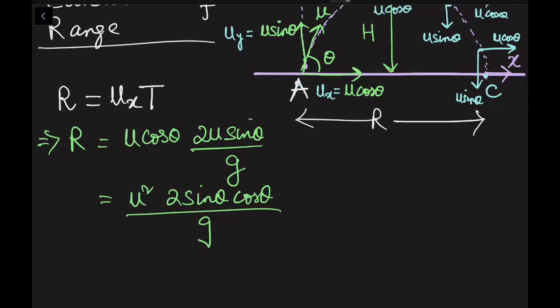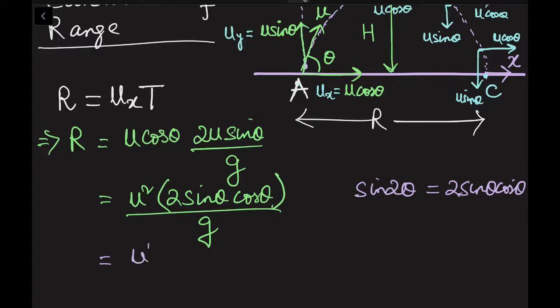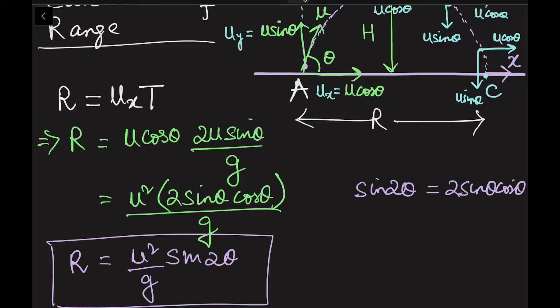Now look at this very carefully. There is a formula, sin 2 theta is equal to 2 sin theta cos theta. So I will use that formula here and write it as u square by g sin 2 theta. So this is the formula of my range.